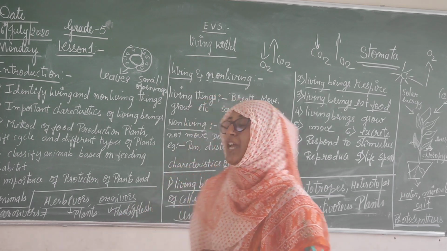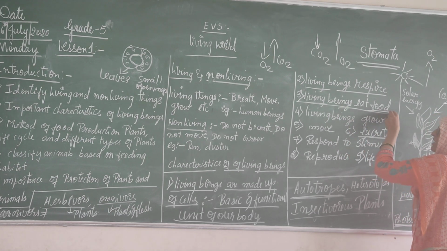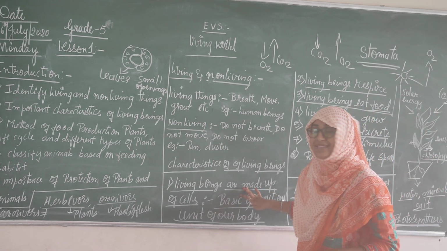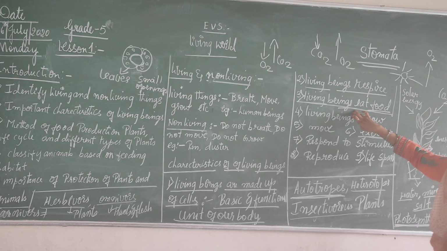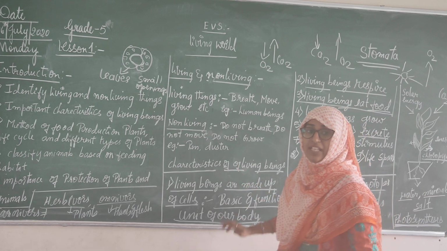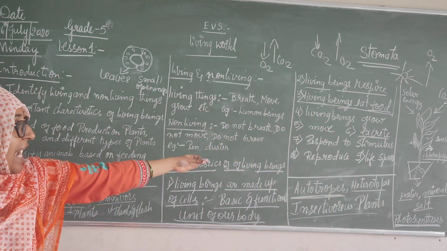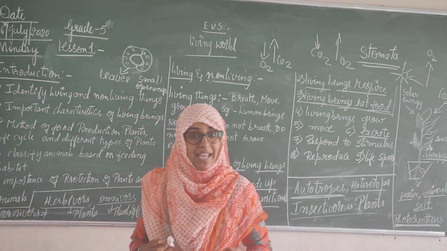Understood? All these things I have explained to you are three characteristics. That is, living beings are made up of cells, we respire, and how living beings prepare food. These three things are very important. Nine other characteristics are still there. I will explain them in the next class.